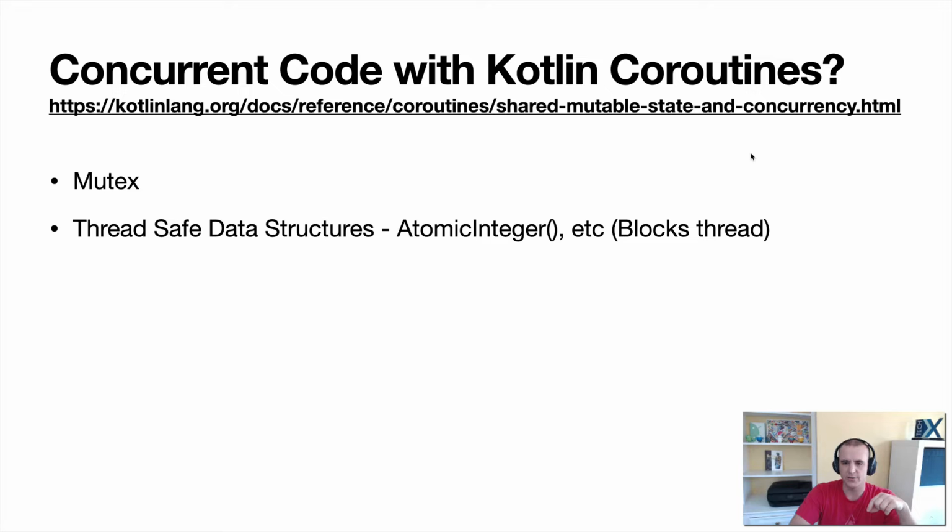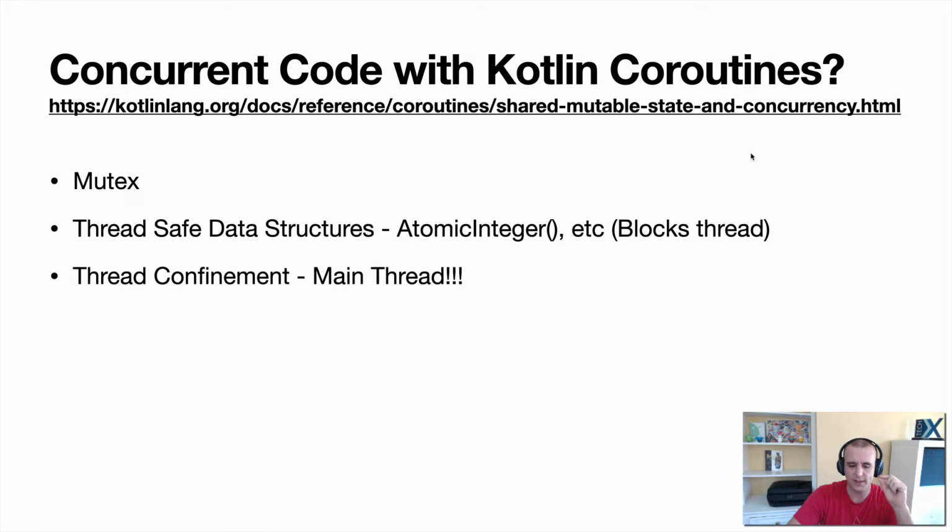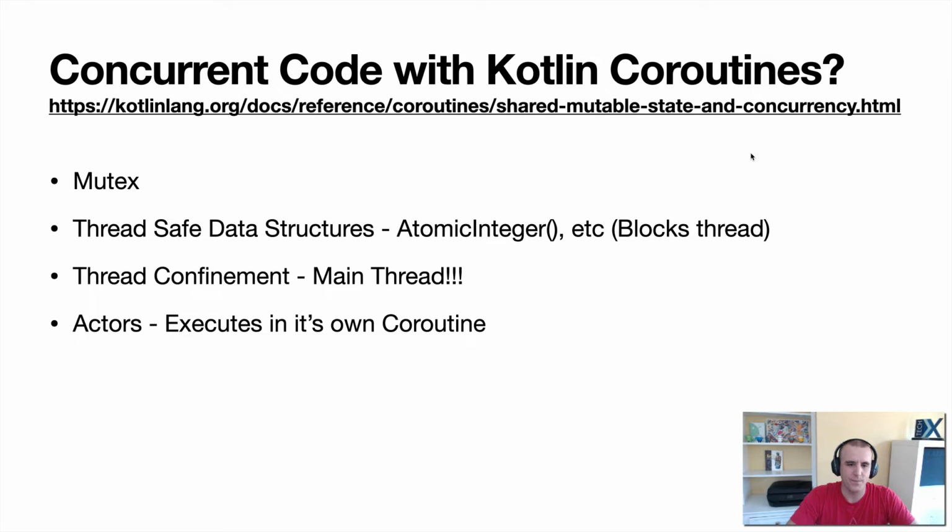You can use a thread-safe data structure, such as an atomic integer, which will block the thread anytime you're doing a read or a write. You have thread confinement, which means you're really forcing imperative programming, right? Everything must run on the same thread, so it must happen in order. So really, if you ran everything in the main thread, then it would be fine, but your application would be really slow, and it wouldn't work the way you want it to. It wouldn't be fast. And then their other recommendation is actors, which can run in their own coroutine. They're a subclass of a channel, and they allow you to do concurrent code. So that's what I'm really going to be talking about today: how we can write concurrent code with Kotlin coroutines and leverage actors.